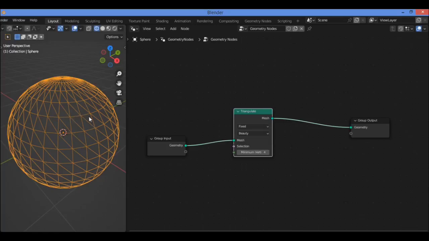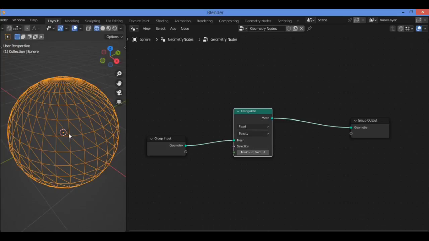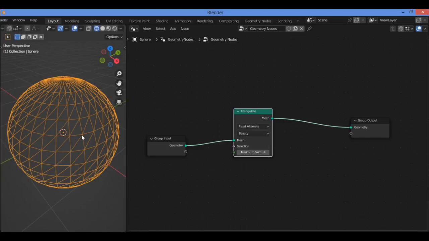Then go over to the second option for fixed like this, and as you can see here, quad method set to fixed splits quads by connecting the first and the third vertices of each face, creating satisfying pattern. Then go to the third one, which is fixed alternate. As you can see here, this method splits quads by connecting the second and the fourth vertices of each face, basically the reverse of fixed.